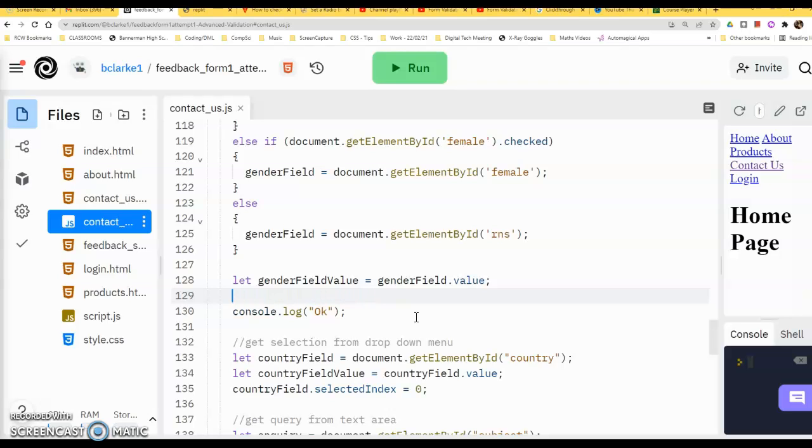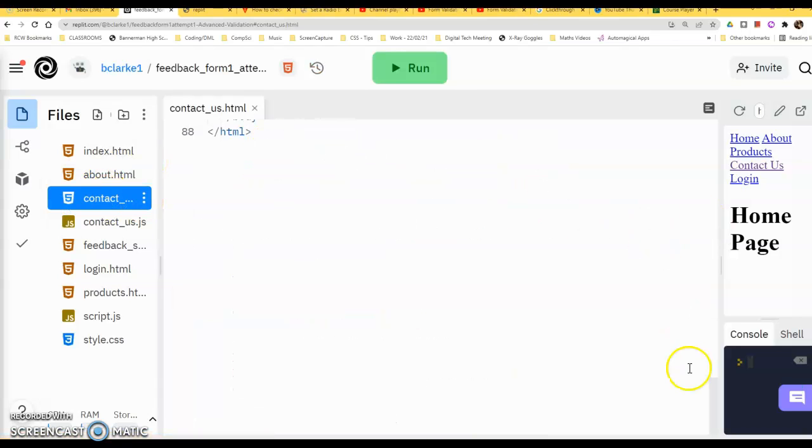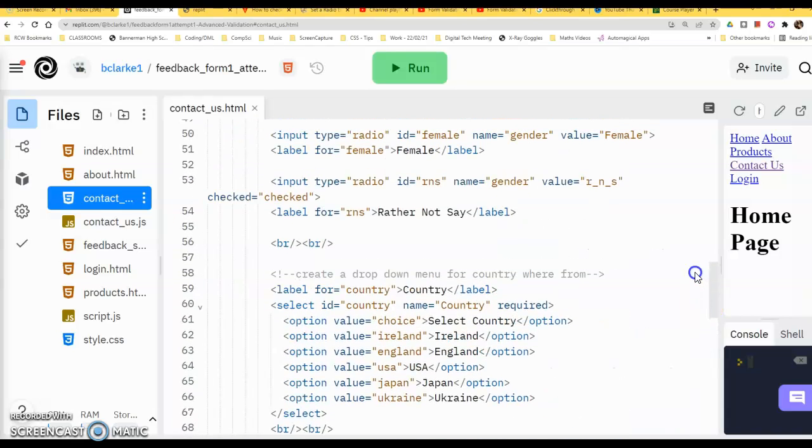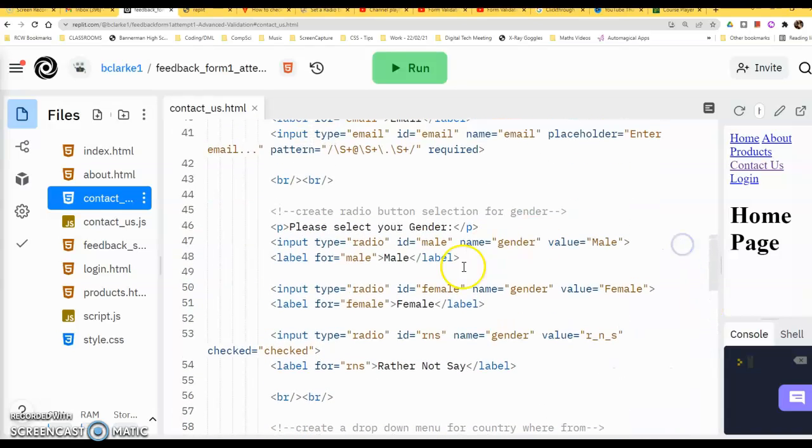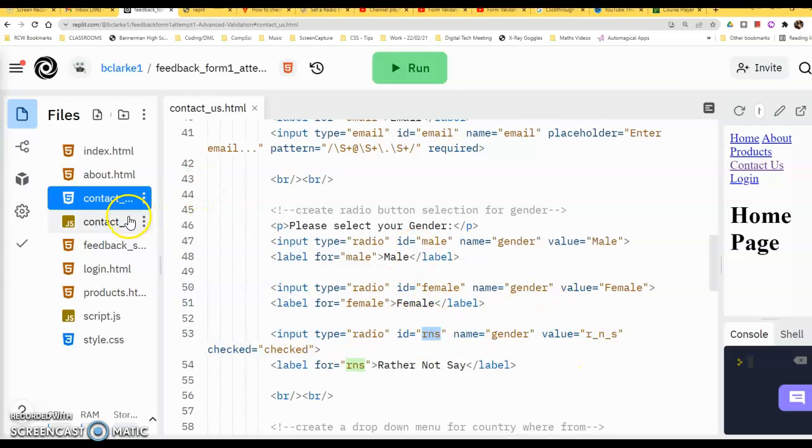What we're going to do is we're going to target the particular radio button in question. So our default one is the rather not say, so we're going to grab it by its ID. So get the element by its ID. Its element is, I think it's RNS, if I'm right. I'll have a quick look here to make sure. So if we jump up to the top here, we will see that the radio button for rather not say is RNS, so that's good.